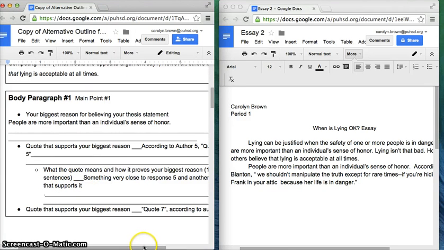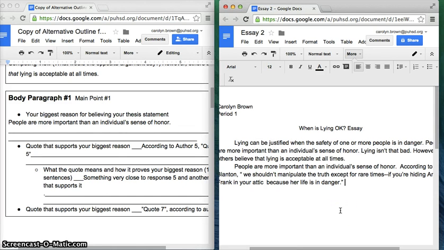This is your commentary. Remember, it should be 1 or 2 sentences. So here's my commentary. Even a proponent of radical honesty says that lying is acceptable to protect others. His exception is very important. There we go.